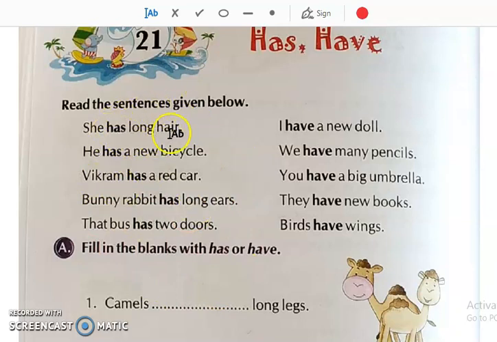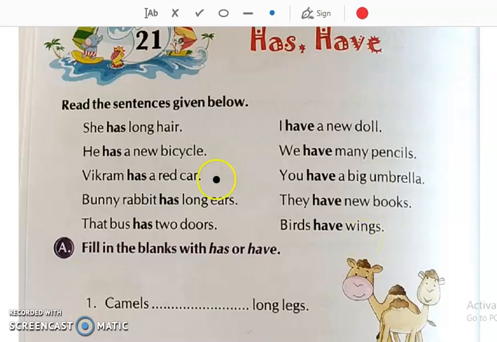Now let us see the sentences with have. I have a new doll. We have many pencils. You have a big umbrella. They have new books. Birds have wings.